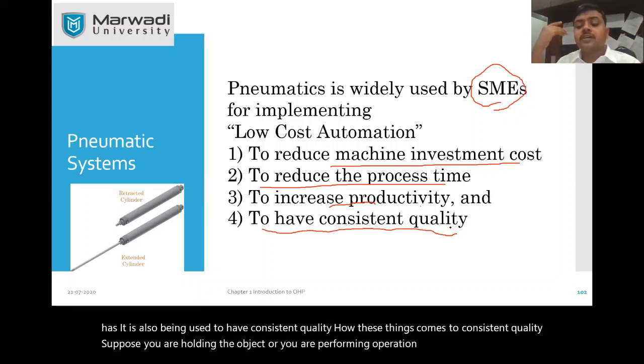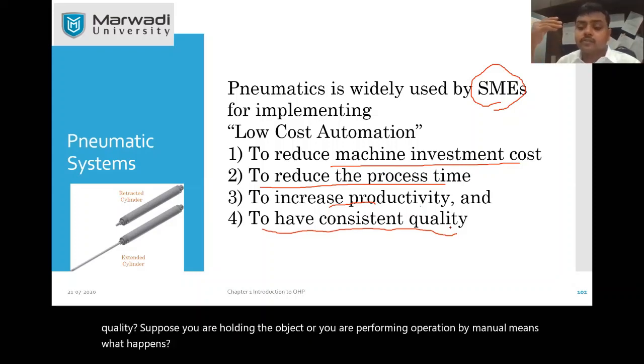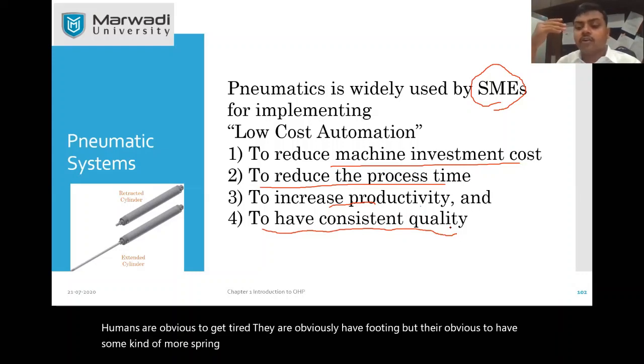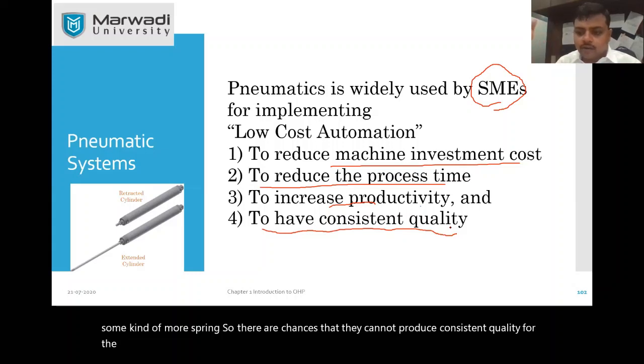What happens? Humans are bound to get tired. They are bound to have fatigue. They are bound to have some kind of mood swing. So there are chances that they cannot produce consistent quality for the entire day. At least you cannot continuously monitor and manage them.